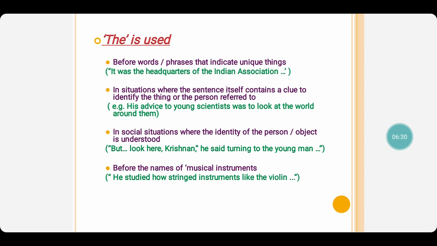And one more peculiarity, that is the difference between a and the. Let me tell you with an example. A man is standing near the gate. The man looks very quarrelsome. Now look, children, a man, in the first sentence, a man is standing near the gate. That is, there is no introduction about the man. The man looks quarrelsome. Here, the man is indicating the man whom I described in the first sentence.